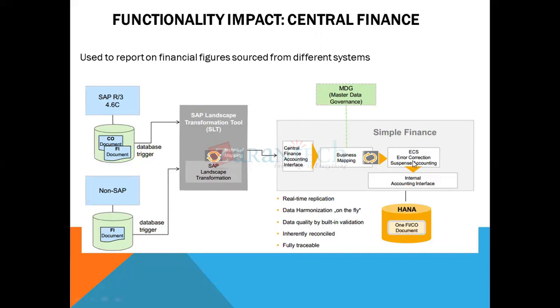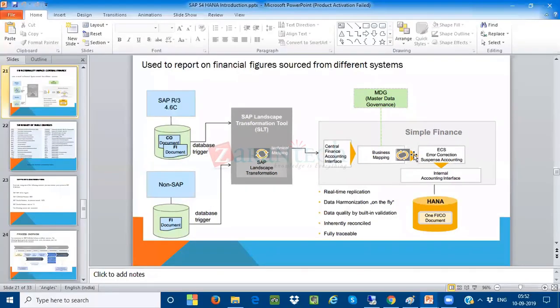After fixing the errors, the document will go to the internal accounting interface and be stored in the SAP HANA database. Until those errors are corrected, I cannot post the document to my SAP S/4HANA system.